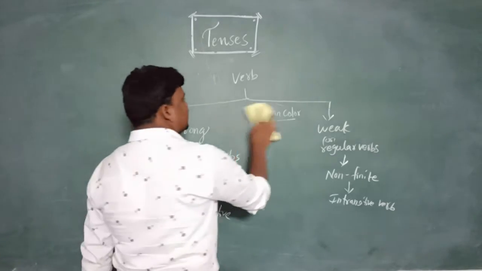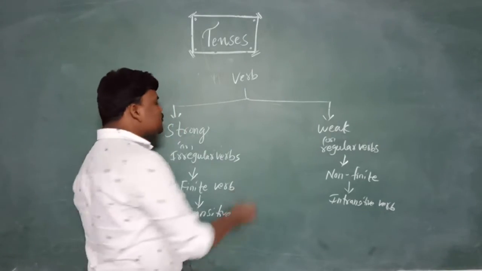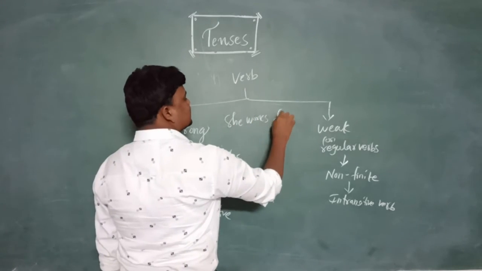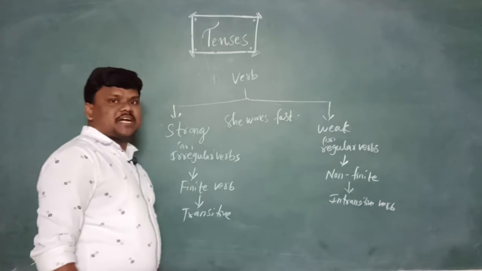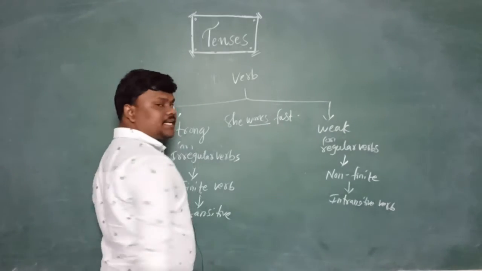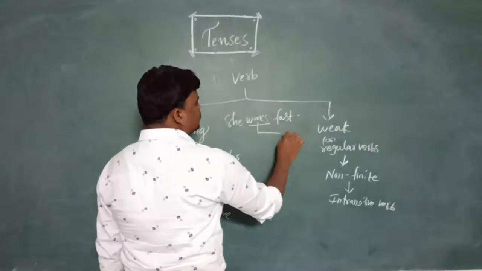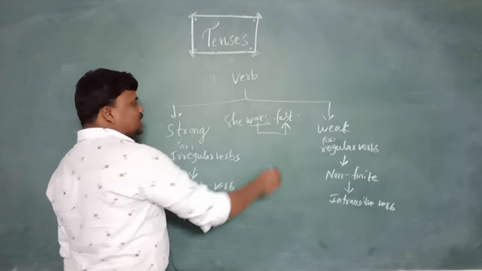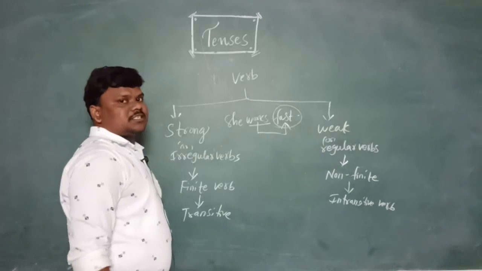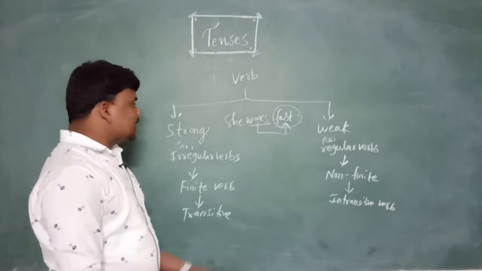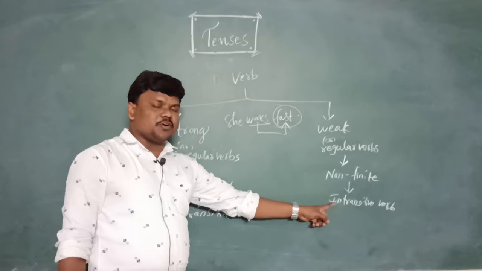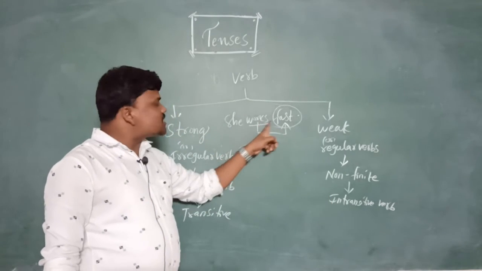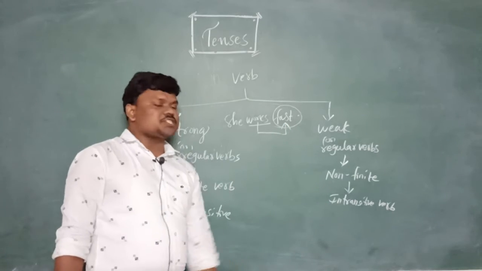Like that, she walks fast. Here walks is there, and this verb is not followed by any naming object. Fast is not an object. It is called an intransitive verb: the verb which doesn't take any object is called an intransitive verb.